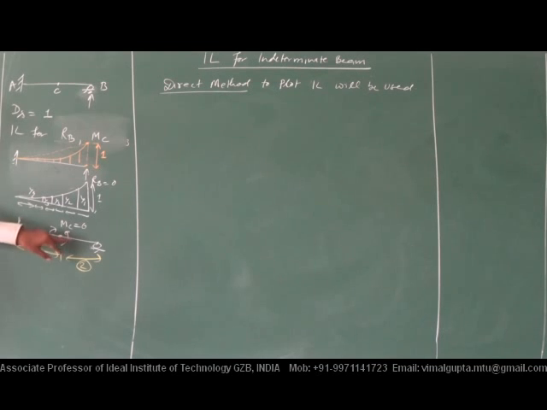So when you apply this, the shape will not displace in linear form. Rigid body motion will not be there.